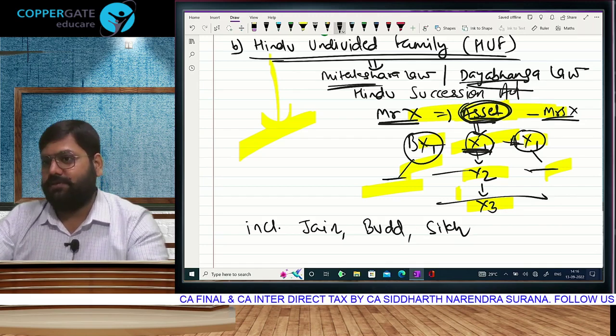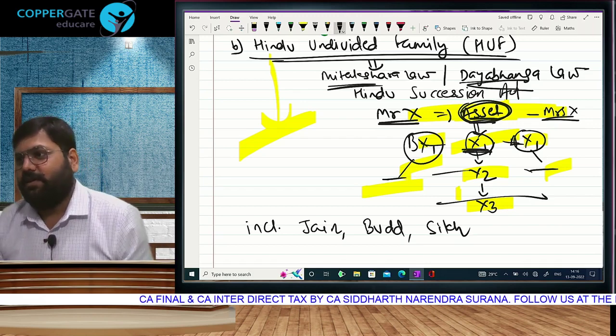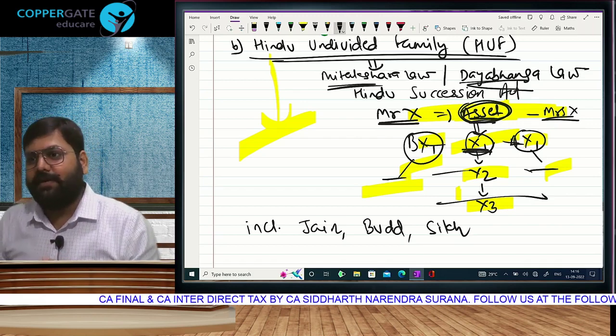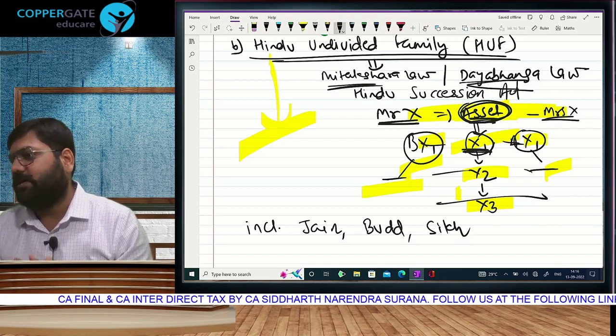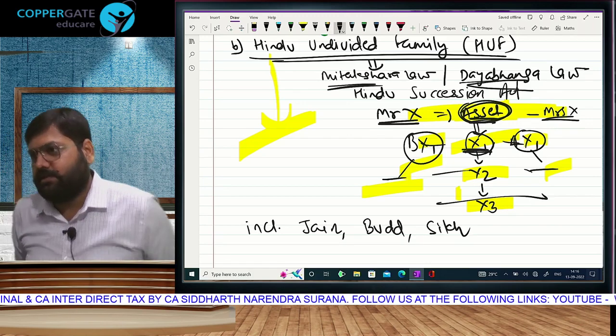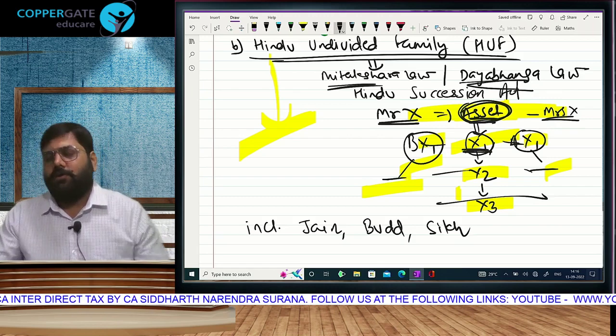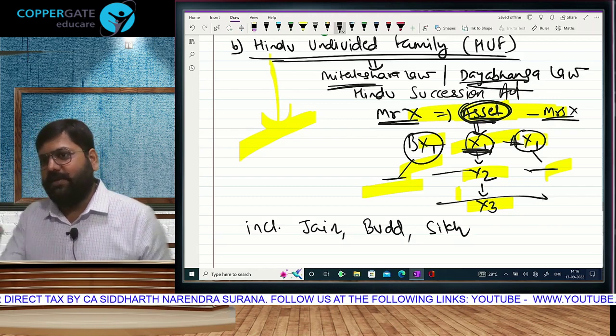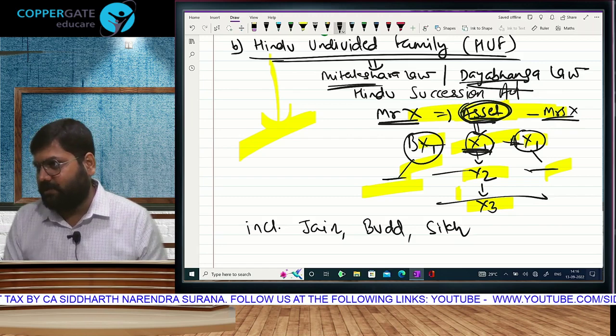Tell your payers. Depends on nature of activity. If I have a CA firm, payer will be client. If I have a coaching class, payer will be students. I am working with so many different organizations across the country. So they all are paying me. So basically it is an organization paying an independent faculty.